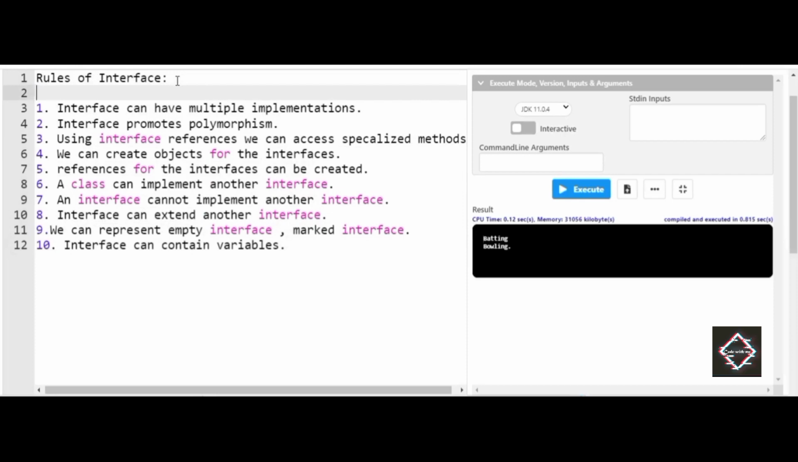As I said before, friends, this video might take long, so I request you to please follow all the 10 rules that are written here, because if you are working on an interface, these are the prominent rules which have to be followed. If you follow these rules, the compiler that you are working with in Java will help you execute extremely fast. So these are the 10 rules of an interface.